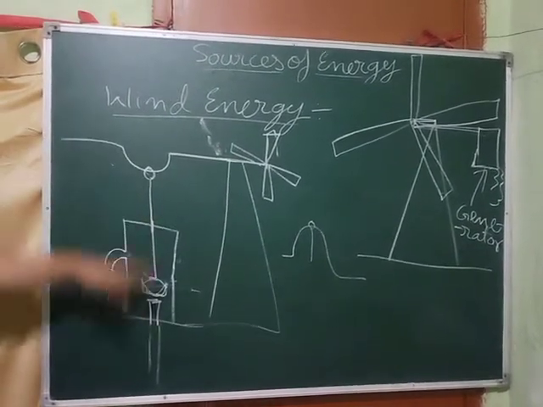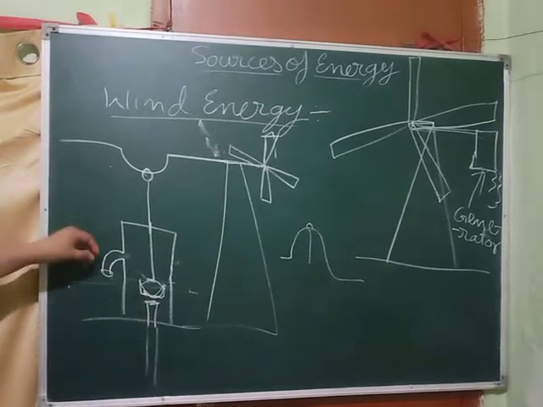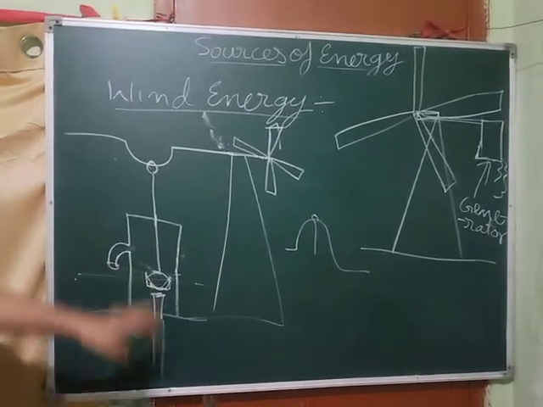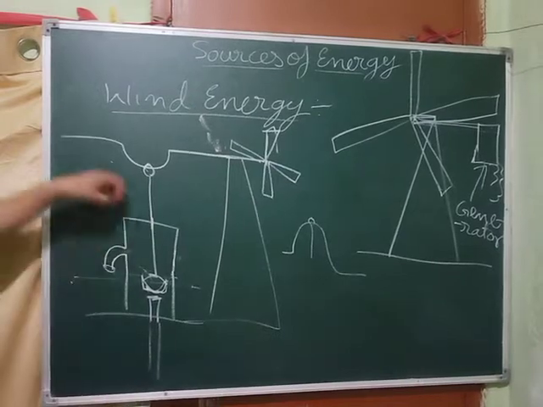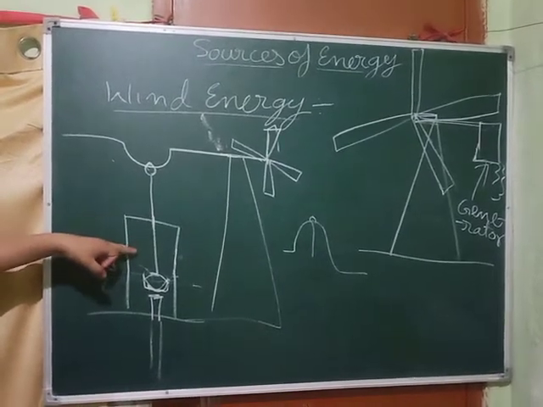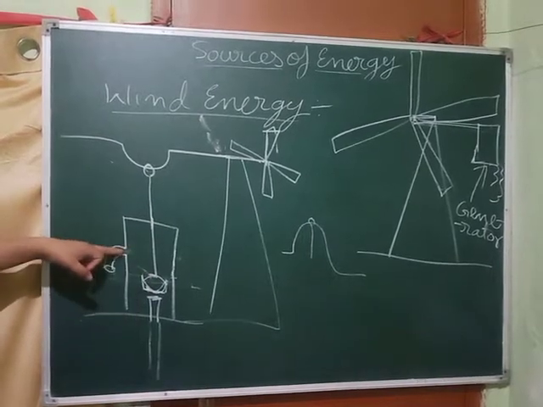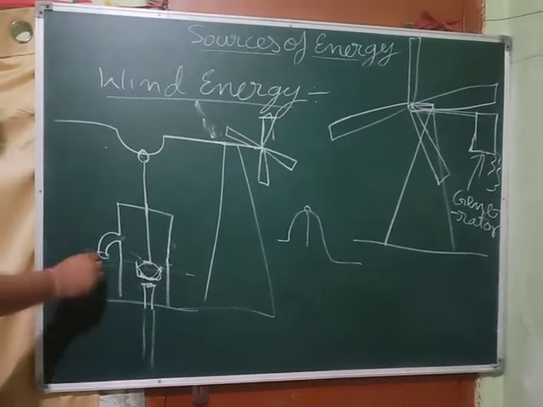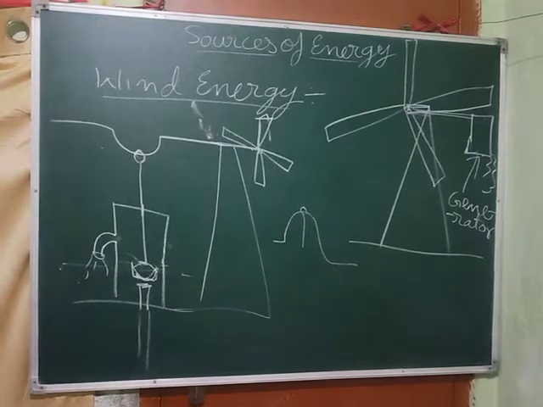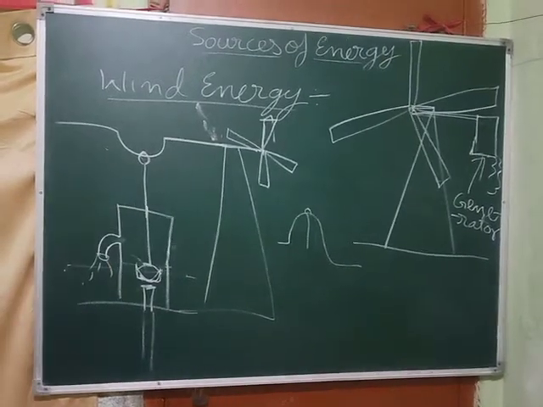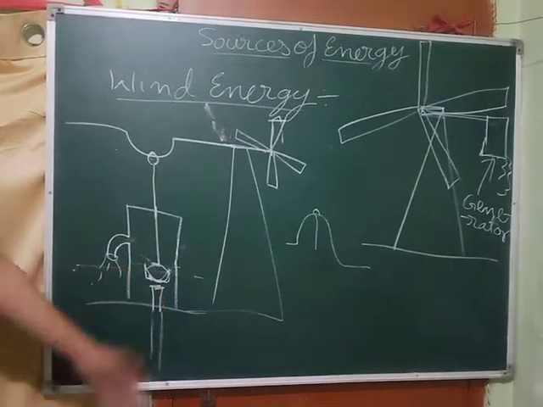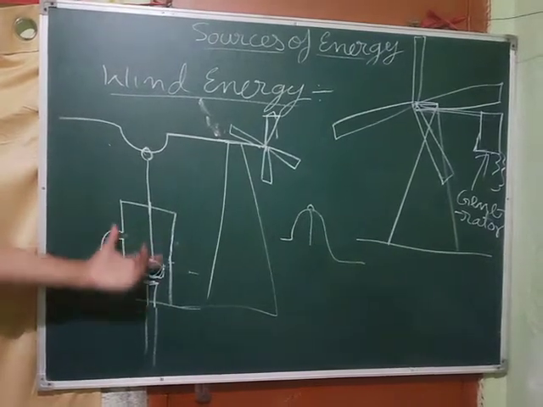So it keeps on doing like this. It presses the check ball, collects the water and releases it here. Goes down, presses the check ball, collects the water and releases it here. Goes down, presses the check ball, collects water, releases here. So in this way, water starts coming from here. It is also used for pumping water. Actually, this is nothing but a hand pump. You might have seen it is the part of a hand pump only.